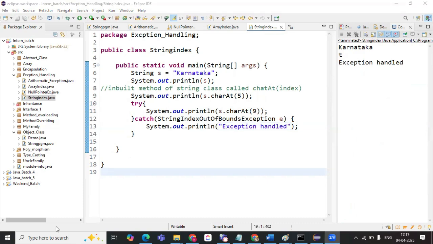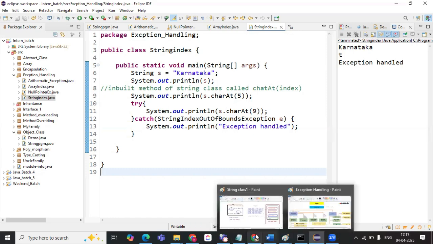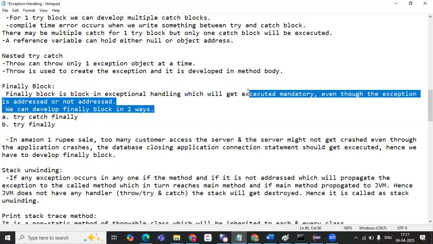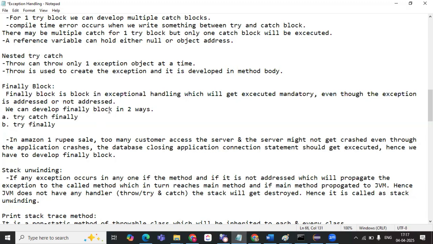Copy down. Done? Yes. Okay. So next, we were saying the finally block, right? What do you mean by that? The finally block is a block in exception handling. It can only be written in exception handling, and it will get executed mandatorily, even though the exception is addressed or not.